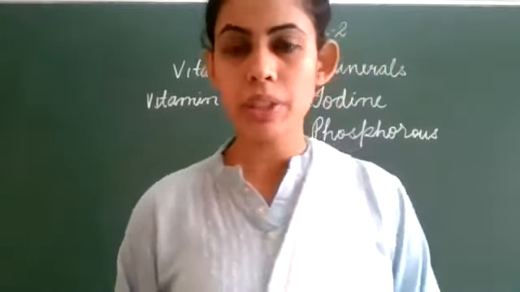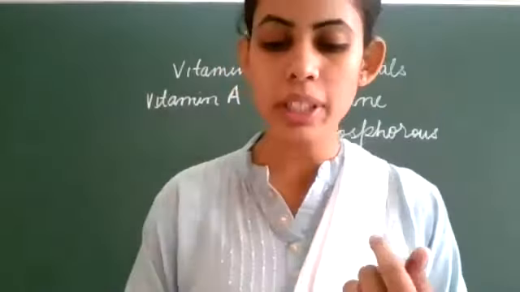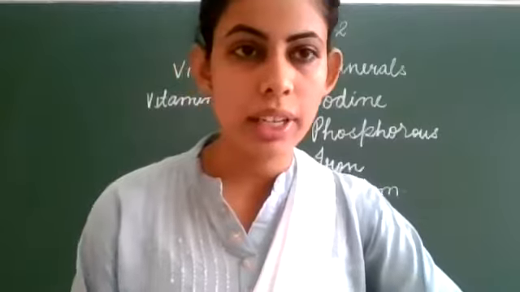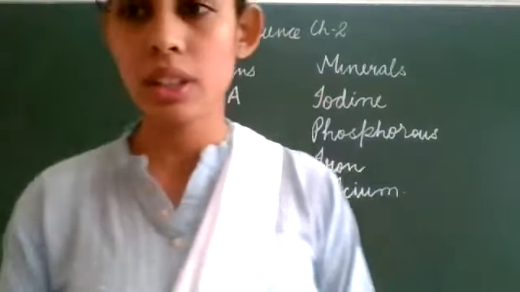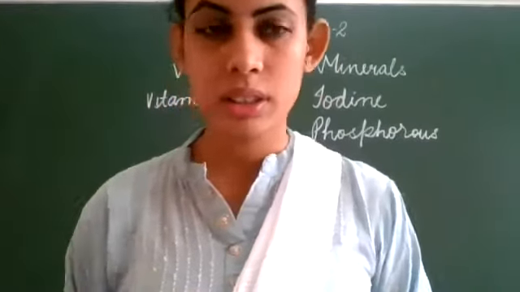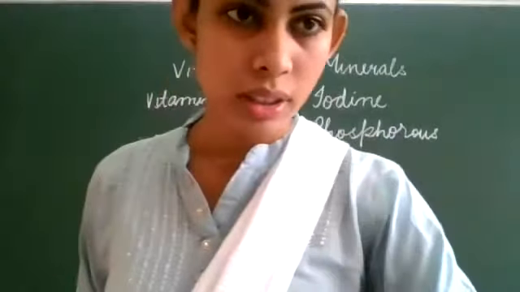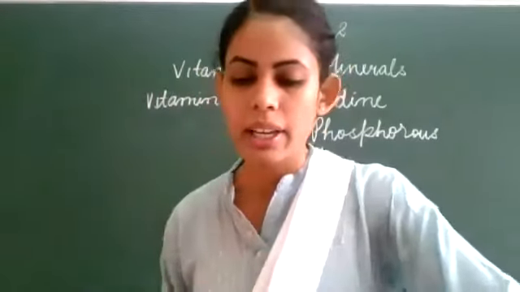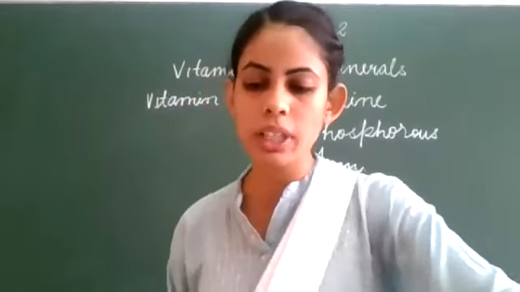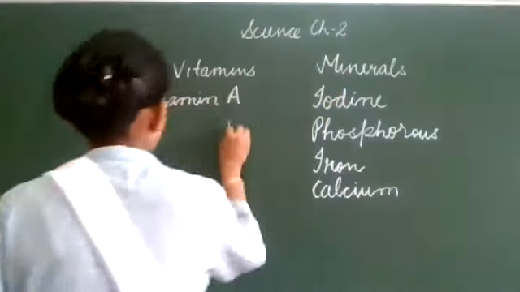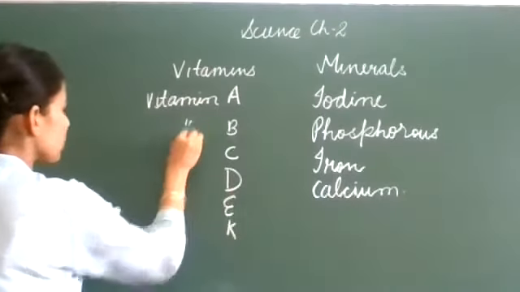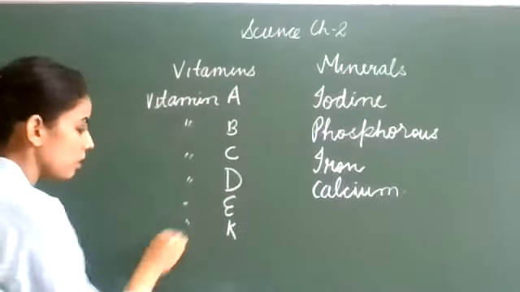We have discussed vitamins. Can you tell me the different types of vitamins? Yes, Avni. Ma'am, vitamin A, vitamin B complex, vitamin C, vitamin D, vitamin K, etc. Yes. So there is vitamin D. So the total is 6: A, B, C, D, E, and K. Okay, so these are the vitamins that are present here.